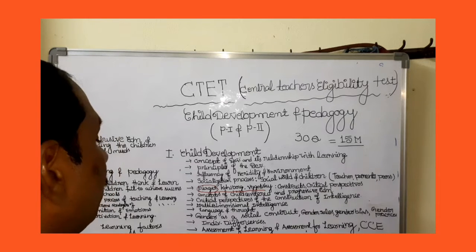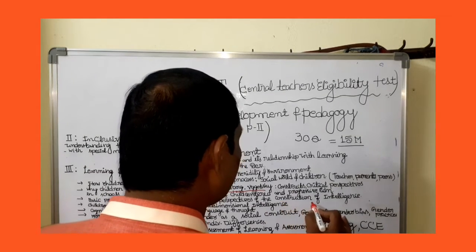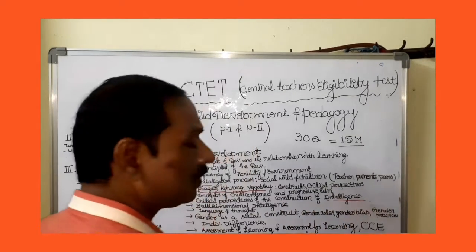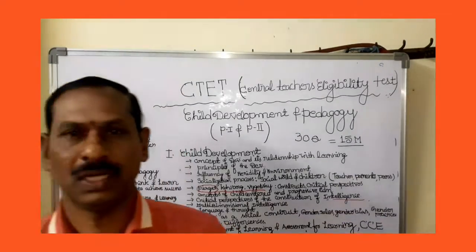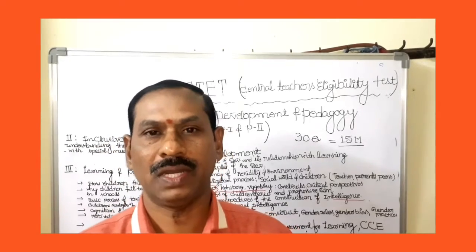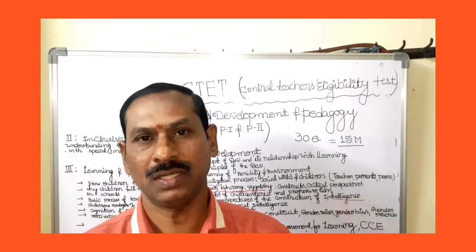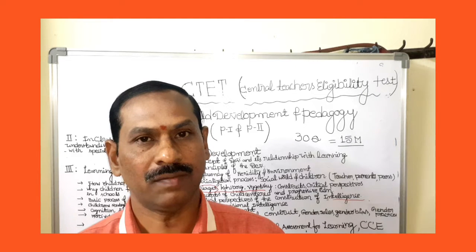And the critical perspectives of the construction of intelligence. So intelligence is also a very very important aspect. Abstract thinking is known as intelligence, and there are types of intelligence and various theories of intelligence: group factor theory, unifactor theory, bifactor theory, multifactor theory.